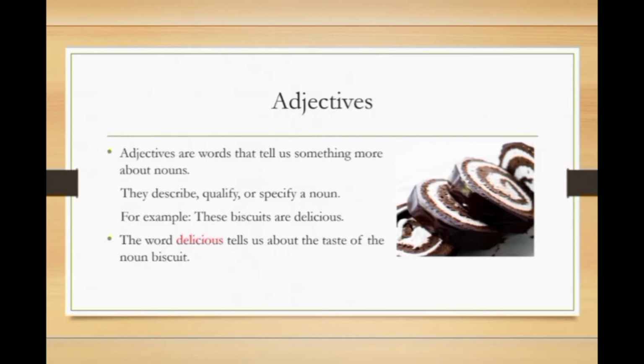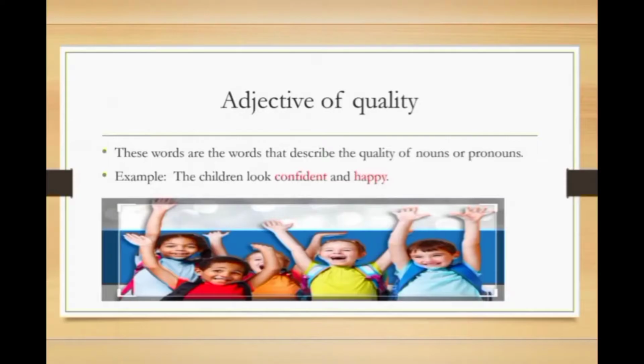Okay, let's move to the example. These biscuits are delicious. Okay, here the word delicious tells us more about the biscuits, the taste of the noun biscuit. Now let's learn about adjective of quality. Those words describe the quality of noun or pronoun. It's called adjective of quality.